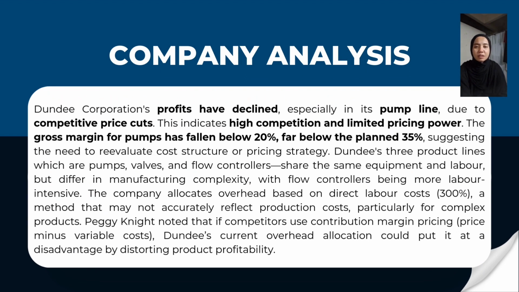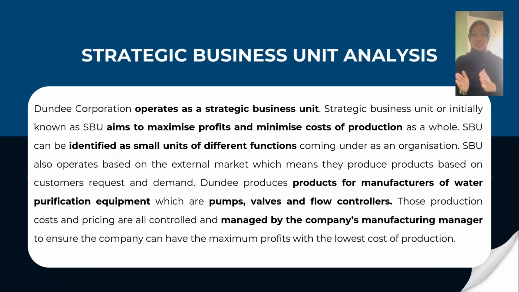Bragi Knight noted that Dundee's variable costs are direct material and labor. If competitors are pricing products based on contribution margin, then Dundee might be at a disadvantage if its overhead allocation distorts the product profitability. Dundee Corporation operates as a Strategic Business Unit, also known as SBU. SBU aims to maximize profit while minimizing the cost of production for each product they produce. It can be seen from the case study that Dundee Corporation produces products for manufacturers of water purification equipment, which are pumps, valves, and flow controllers. All the costs of production are controlled and managed by the company's manufacturing managers.